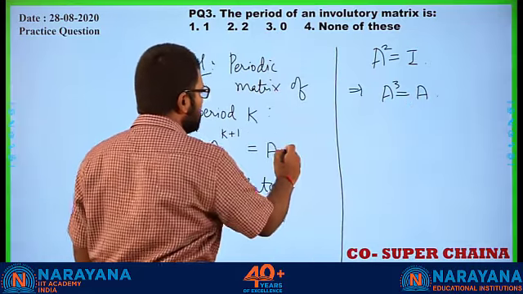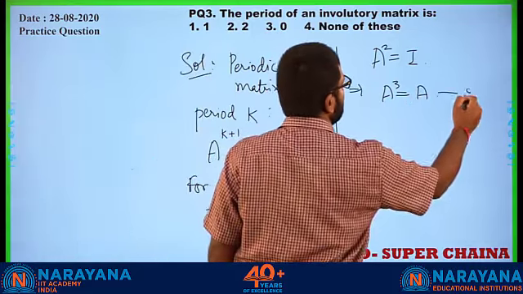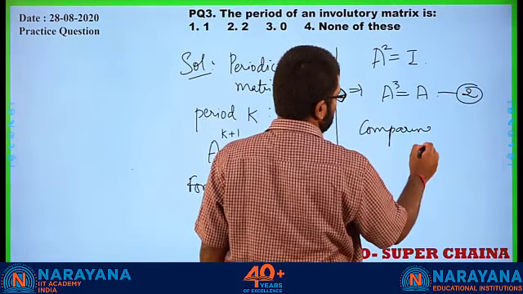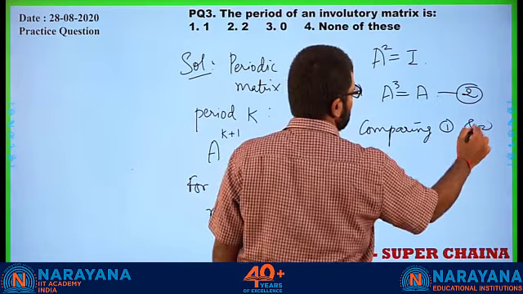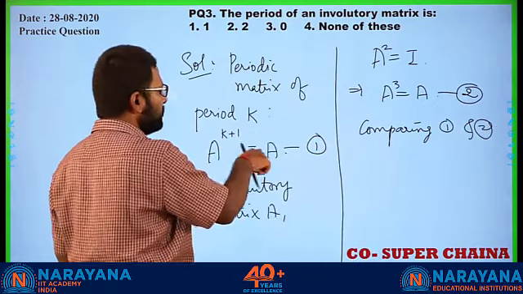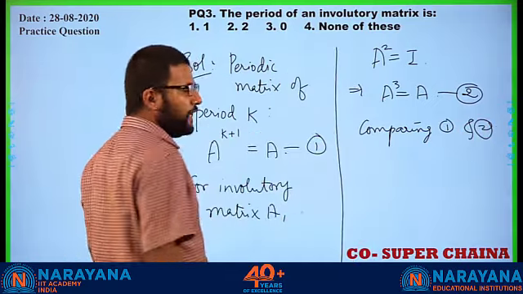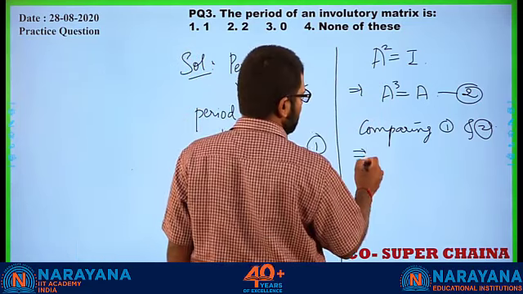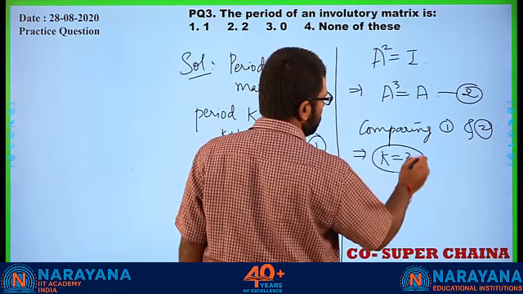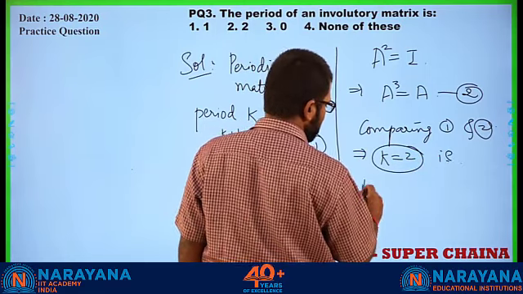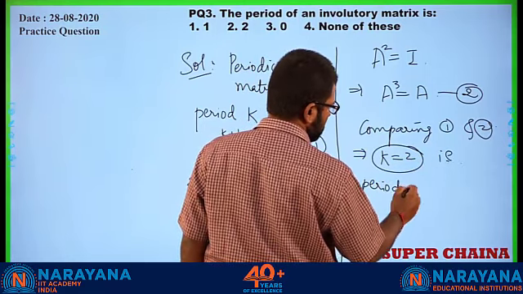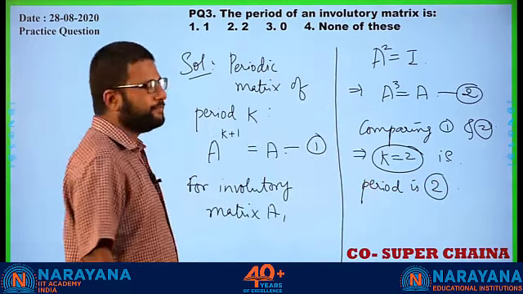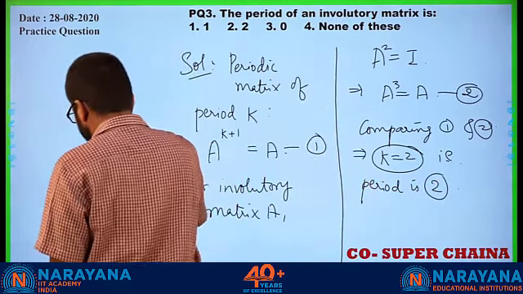Now match that with this, comparing 1 and 2. Here we had A raised to K plus 1 equal to A, there we have A cube equal to A, therefore K is 2, right? K is 2, that is period is 2. Got it? Okay, then let us proceed.